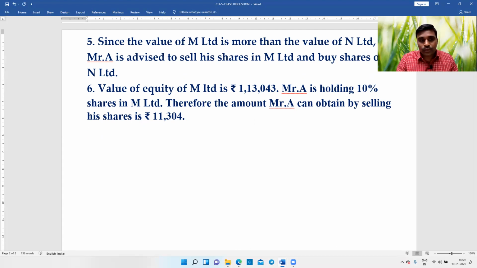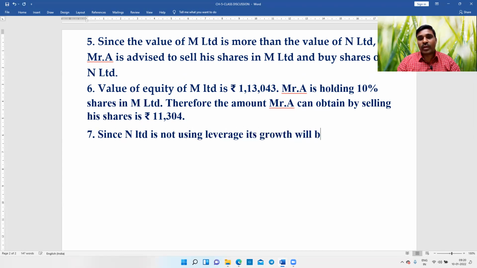Therefore, next question. Since N Limited is not using leverage, its growth will be less. To compensate that, Mr. A himself has to use the leverage.